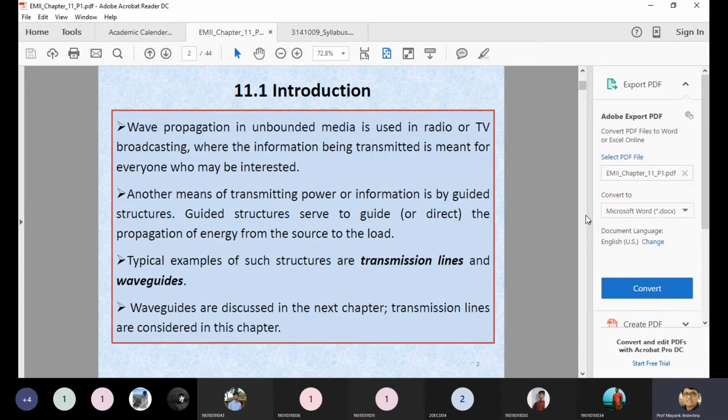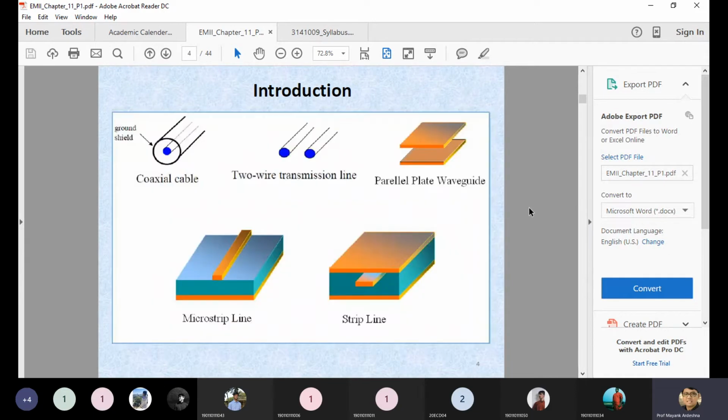So we discussed the different transmission lines like coaxial cable, two parallel wires, waveguide, microstrip line, and the strip line. These are the different bounded media utilized for the transmission of the electromagnetic wave. And you can also utilize free space, which is a wireless medium, for the transmission of electromagnetic waves.